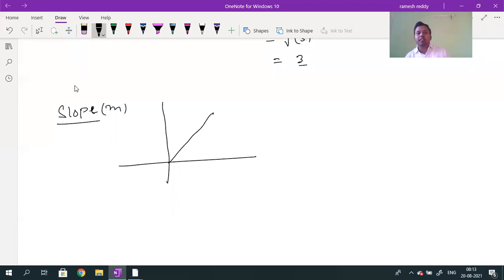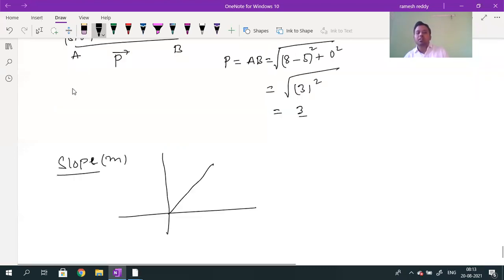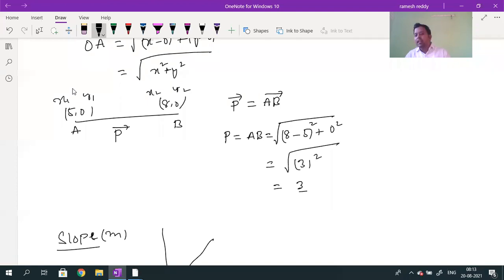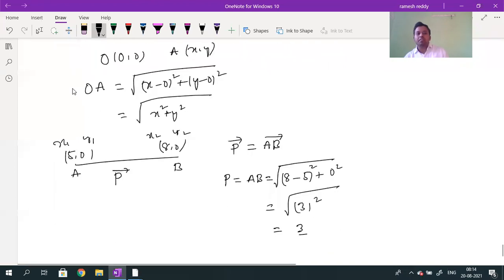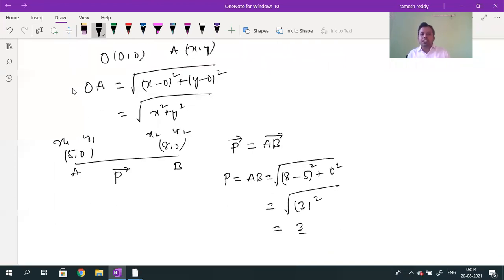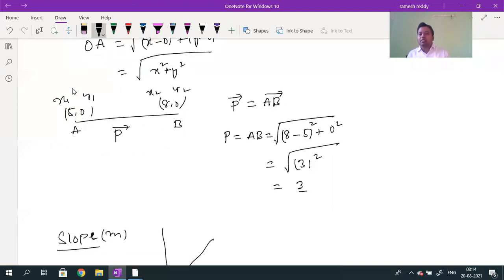8 minus 0 whole square means y2 minus y1, x2 minus x1 whole square. You are asking that question only. What is the formula for distance between the 2 points? X2 minus x1 whole square plus y2 minus y1 whole square. In this given question, x1, y1 are 5, 0 and x2, y2 are 8, 0. So x2 minus x1 is 8 minus 5 whole square, y2 minus y1 is 0 minus 0 whole square, which will give you AB. So AB is equal to 3 square. Understood?